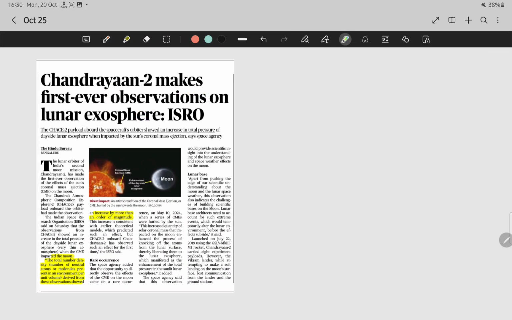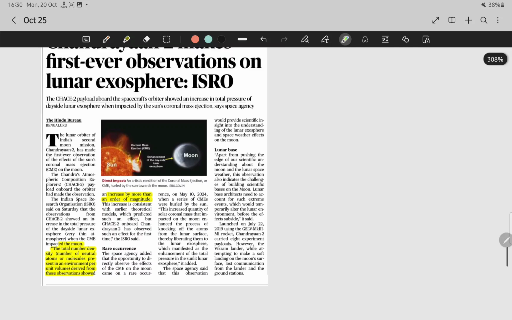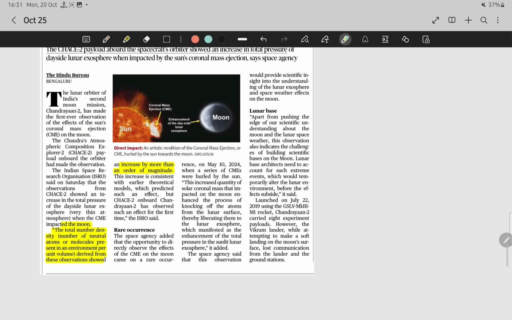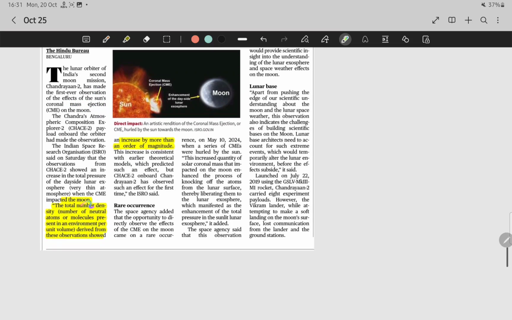Now let us go to another article, that is Chandrayaan 2 makes first ever observations on lunar exosphere, ISRO has said. The lunar orbiter of India's second moon mission, Chandrayaan 2, has made the first ever observation of the effects of the sun's coronal mass ejection on the moon. You have to note the total number density, that is the number of neutral atoms or molecules present in an environment per volume.